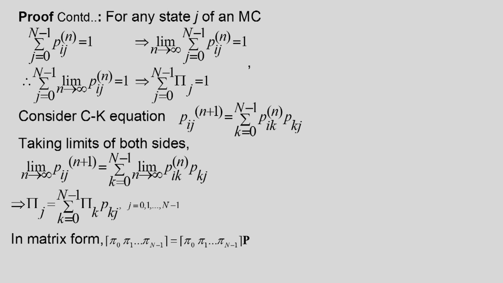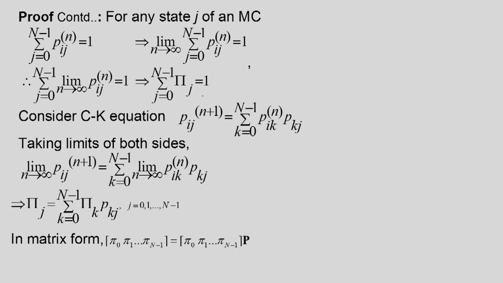So, what does it mean? The summation of the limit of Pij(n) as n tends to infinity must be equal to 1. Now, I know that this quantity is pi j. So, the sum of pi j over j equal to 0 to n minus 1 must be equal to 1. Therefore, if this limit exists, then this sum must be equal to 1, and these pi j's must be a probability distribution.